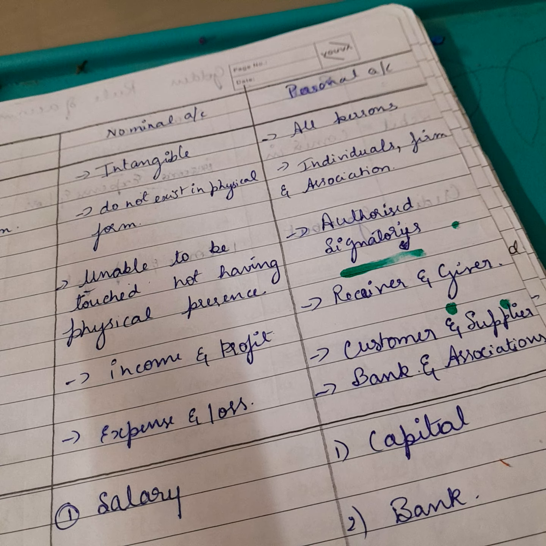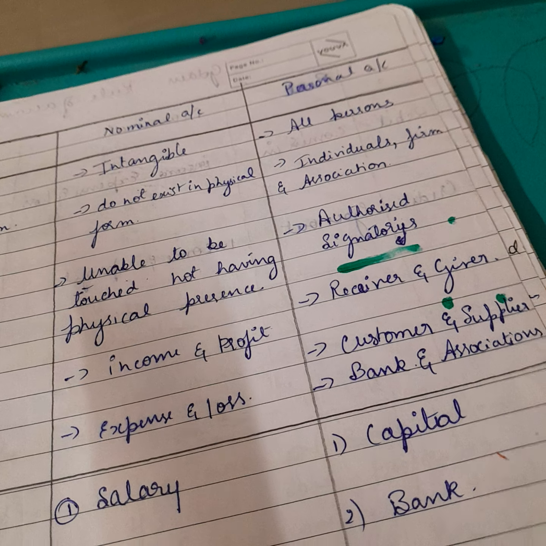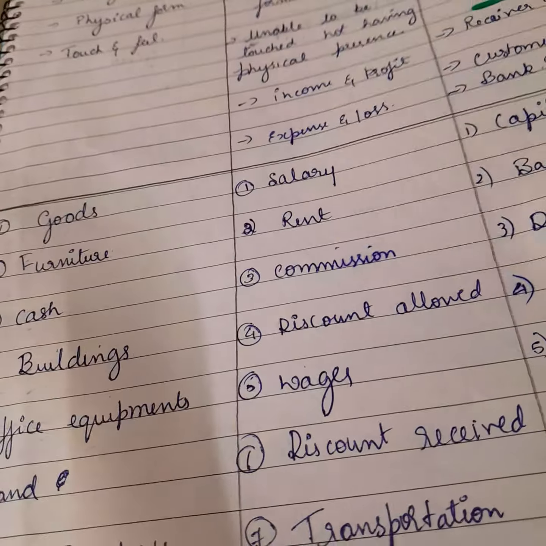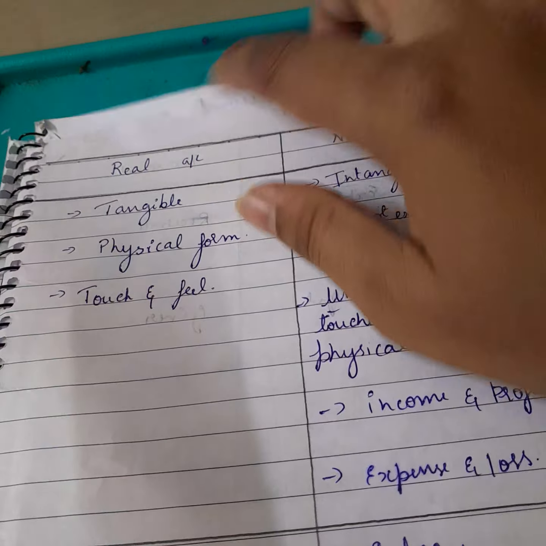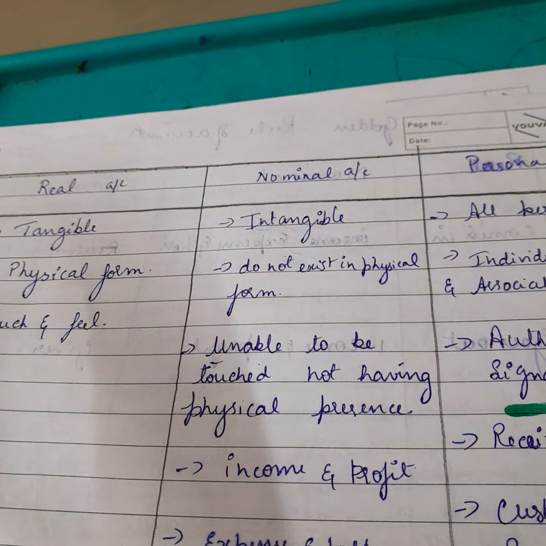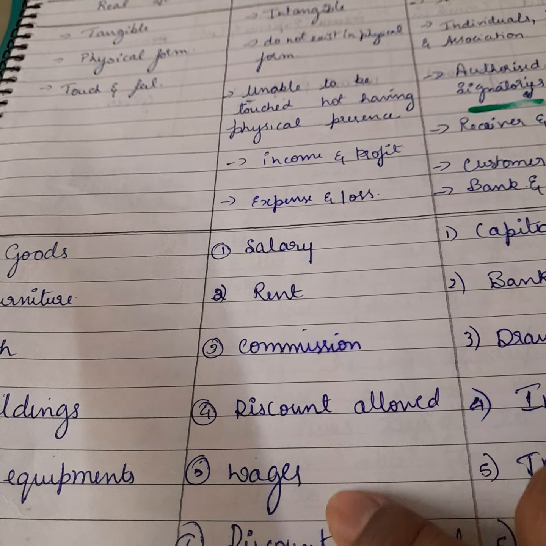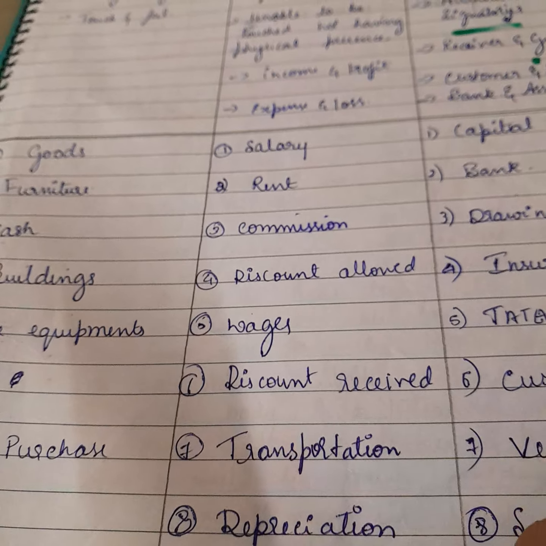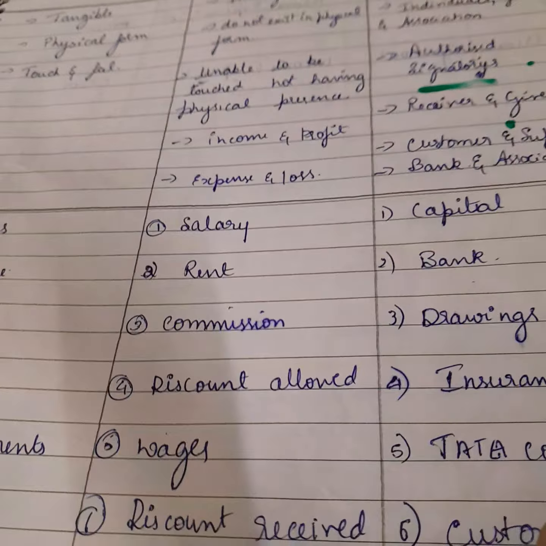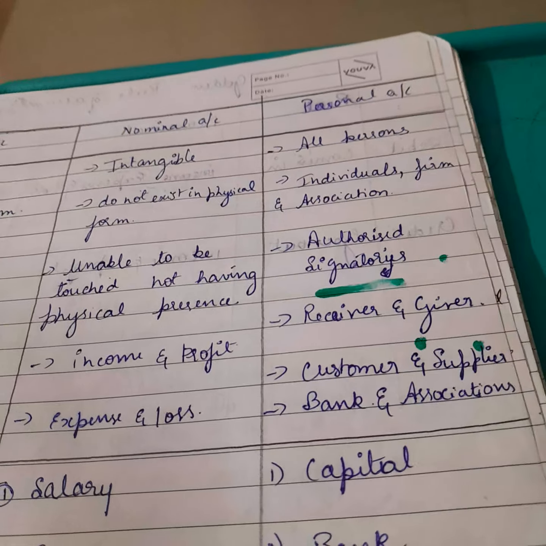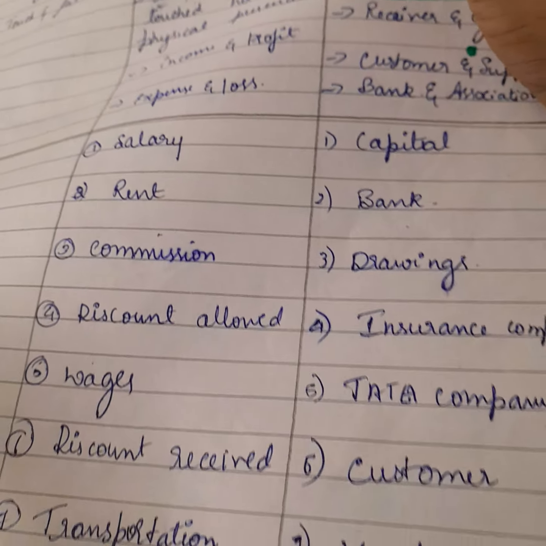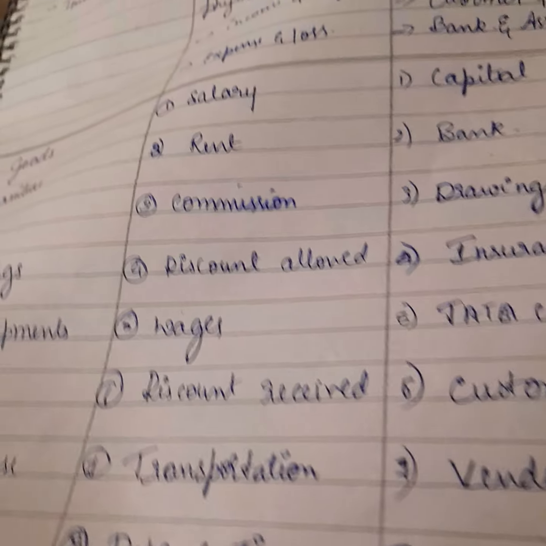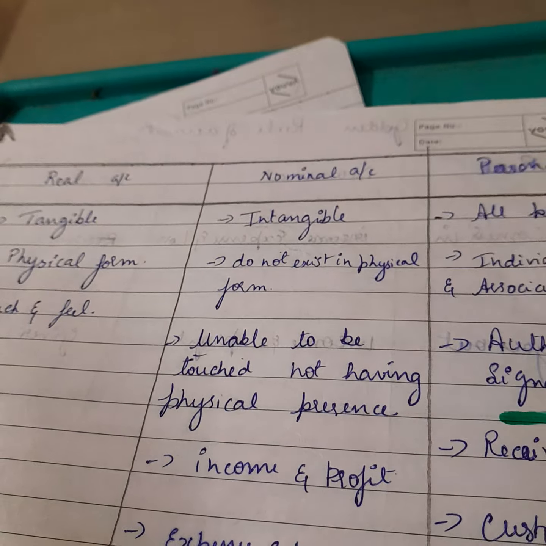Coming to real and nominal examples: goods, furniture, cash, building, equipment all come under real account because we can touch them. Nominal accounts, which we cannot touch, are like salary, rent, commission, discount, wages, receipts. Personal account examples are like capital, bank, drawing, customer, vendor.